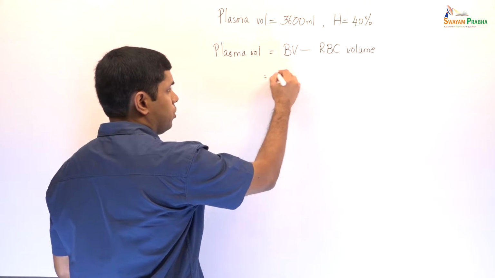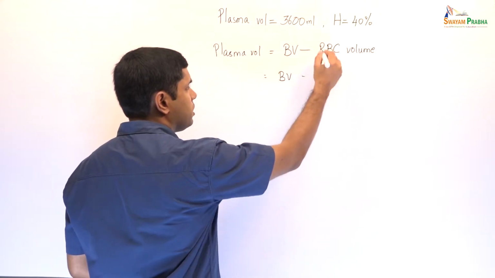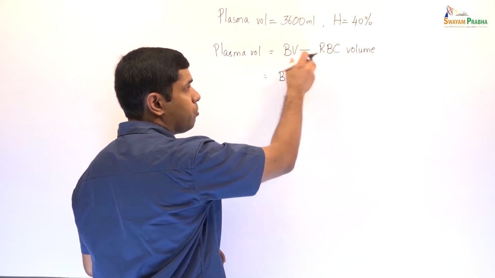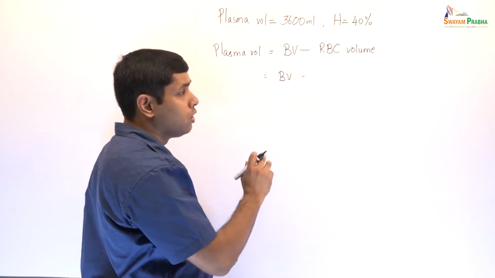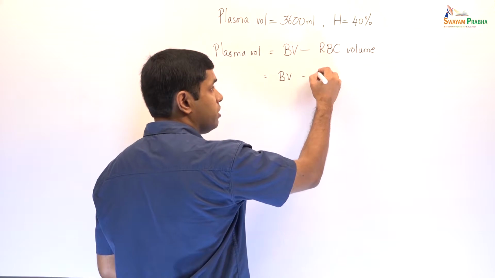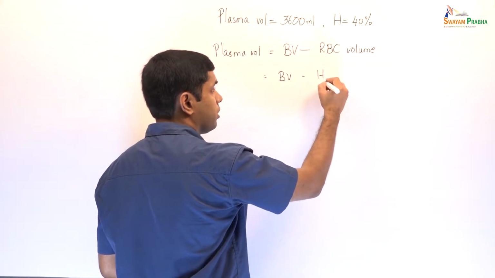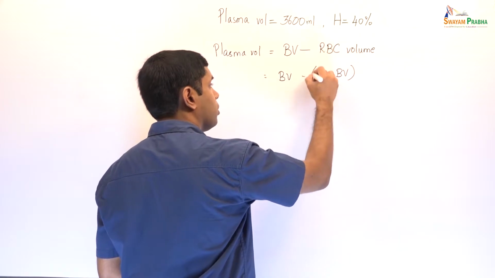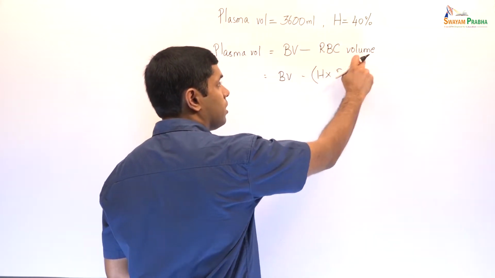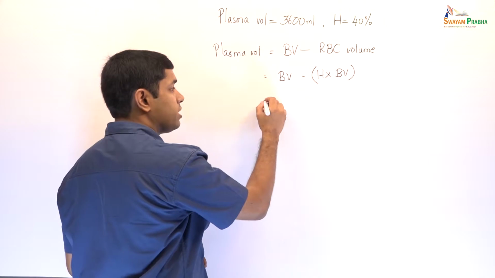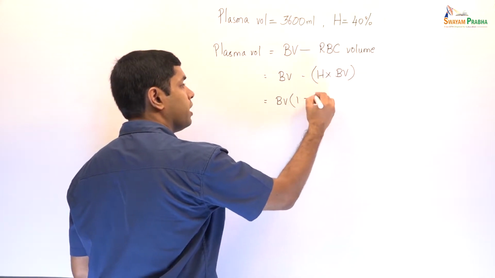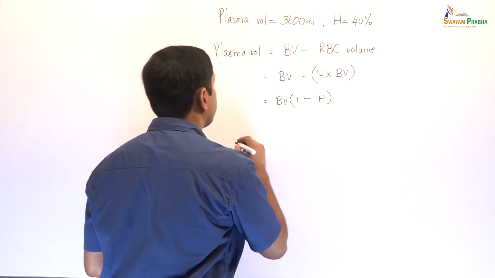Now, this RBC volume, we know that 40% of the blood volume is RBC volume. So, we are going to say that this RBC volume is the hematocrit into blood volume. Now we will simplify that, that is equal to blood volume into 1 minus hematocrit.